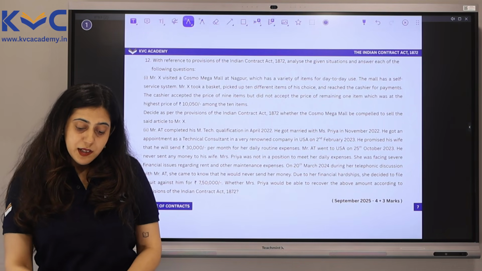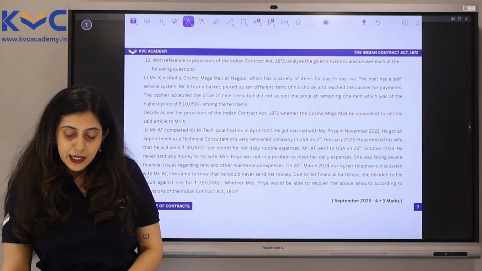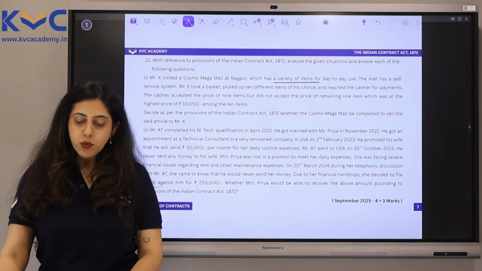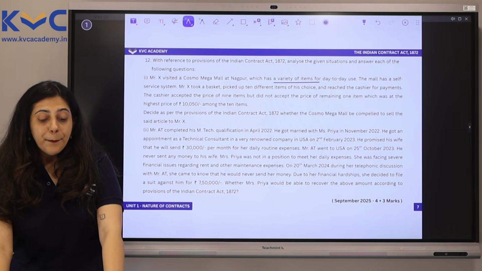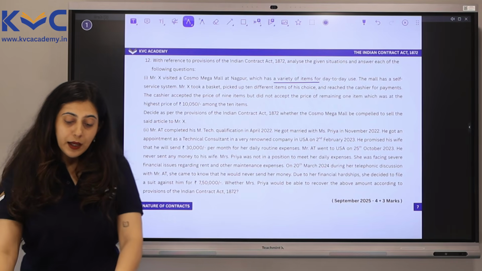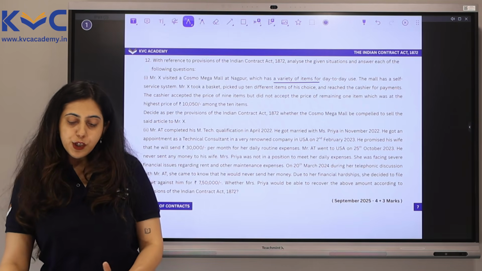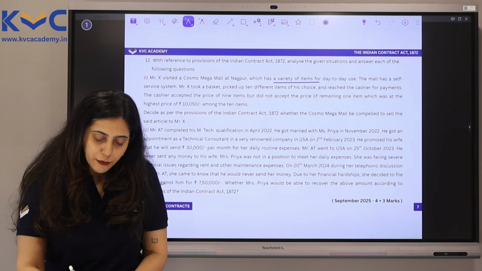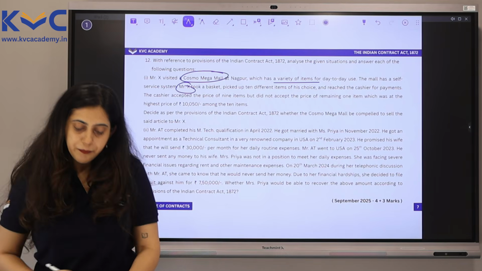Mr. X visited a Cosmo Mega Mall at Nagpur, which has a variety of items for day-to-day use. The mall has a self-service system. Mr. X took a basket, picked up 10 different items of his choice and reached the cashier for payments. So we have Mr. X and we have Cosmo Mega Mall.